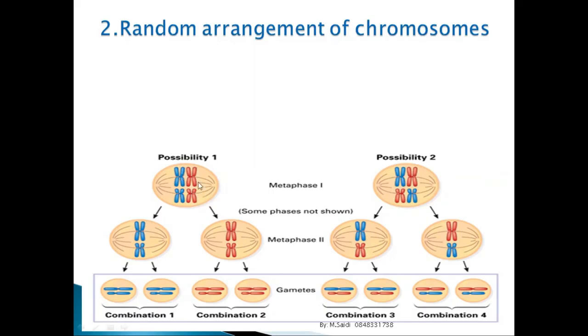And remember, here we're just showing 4 of them. They are not 4 different positions, as long as they are homologous chromosomes, but they have different positions. So you end up having different combinations. For example, in this case, you're gonna have this, you're gonna have this. In this case, you're gonna have this, you're gonna have this, and then you have another combination, and another combination. So you end up having many, many combinations.